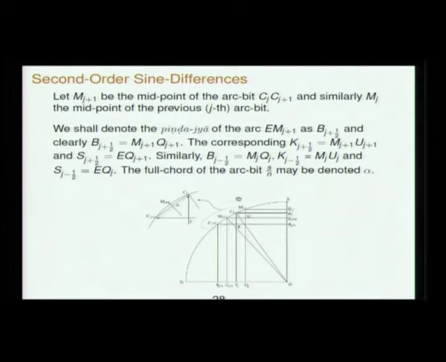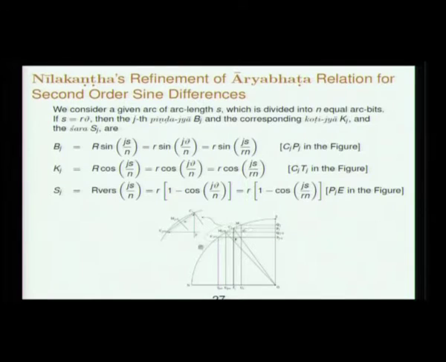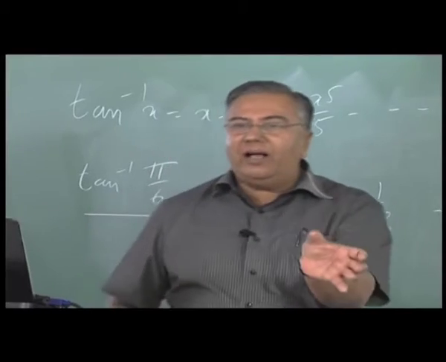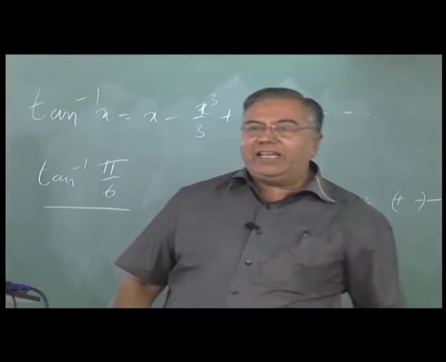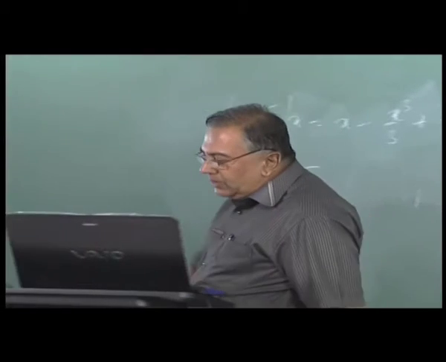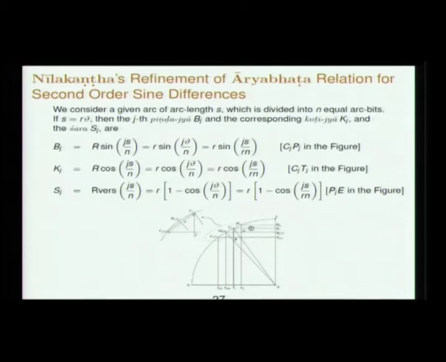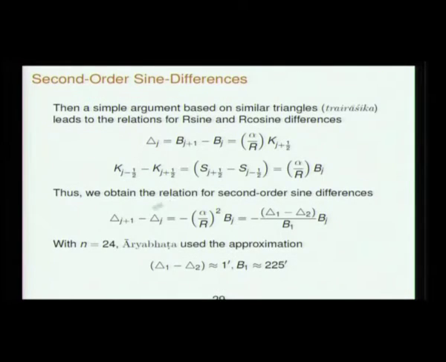In fact, we need not have gone through these n bits. It is just that I have a transparency which has the same diagram. We could have thought of each of these units as 225 minutes, not as S by n. The same relation will hold. The sine differences are proportional to the sine at Bj. These are the second order sine differences.